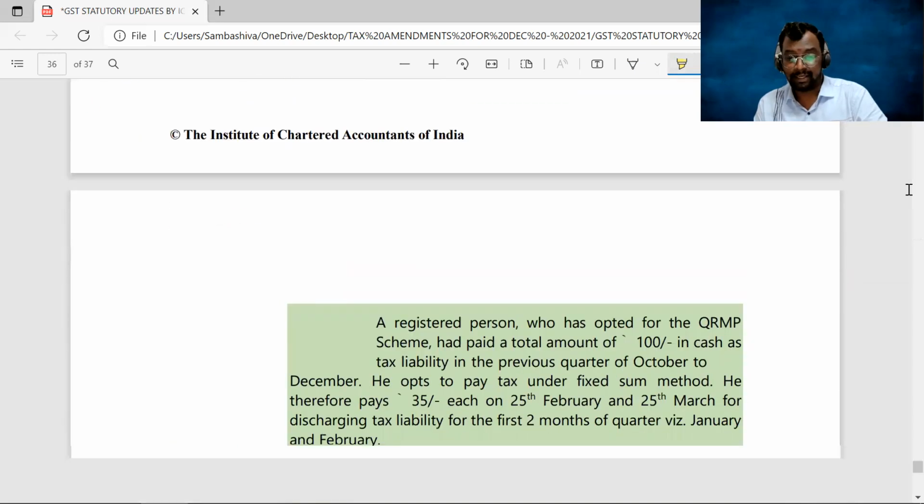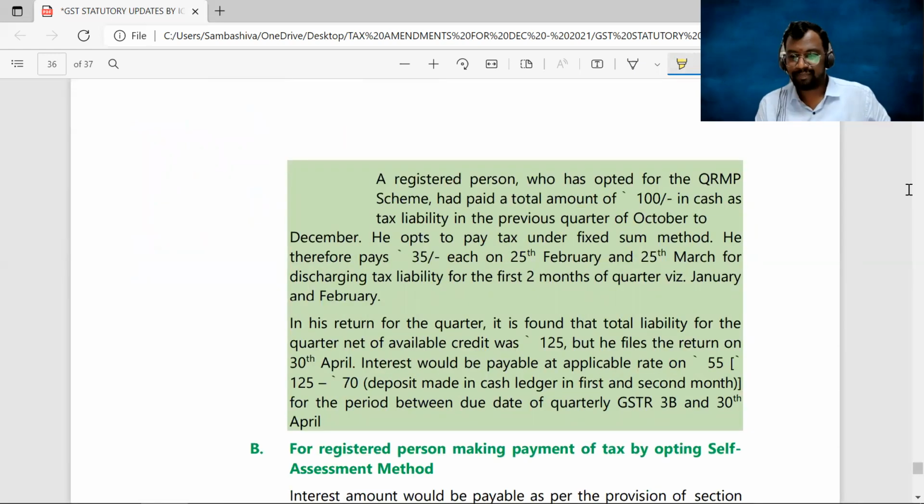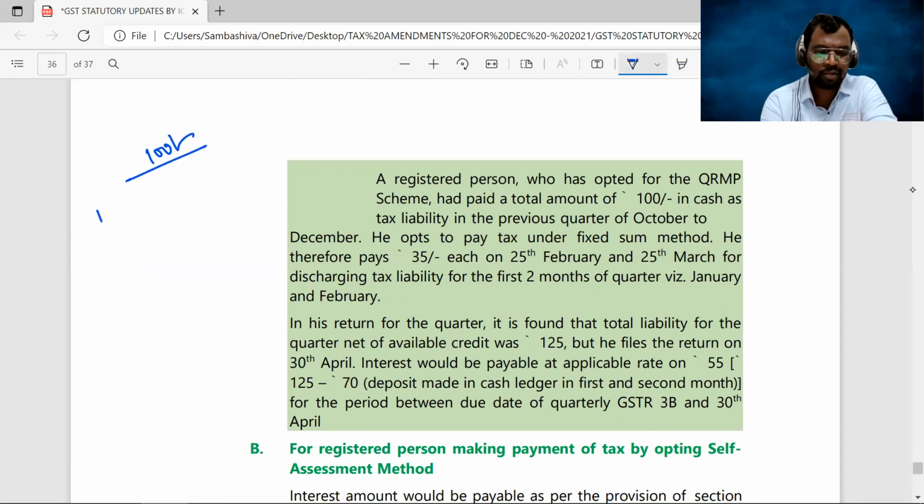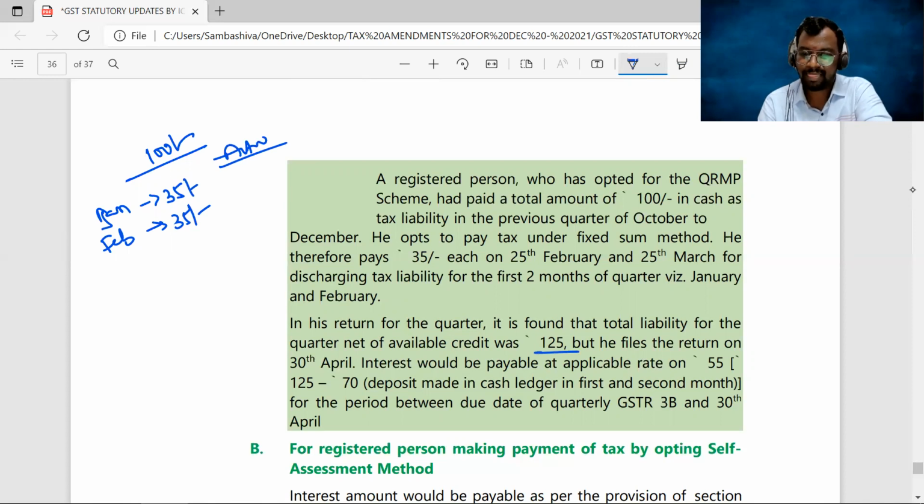Clear, sir? In case, in the above example, in the last quarter, he got 100 rupees tax liability. So for the month of January, he paid 35 rupees. For the month of February, he paid 35 rupees. But actual liability comes to 125 rupees. So you can see here, it's found that the total liability for the quarter net of available credit was 125.